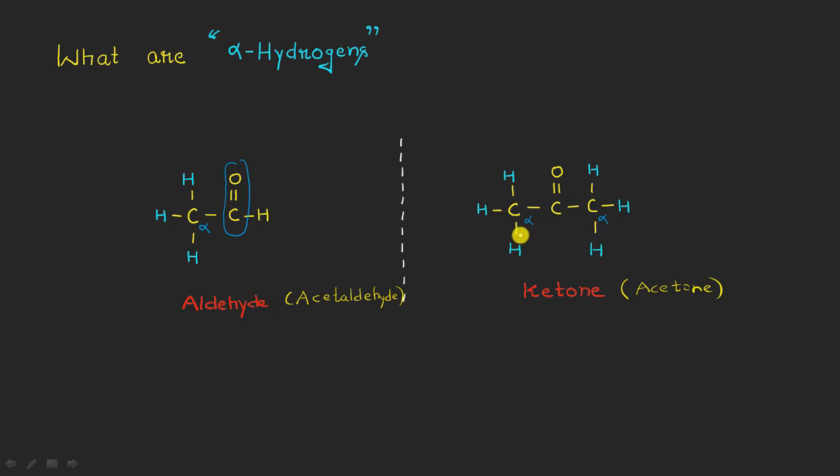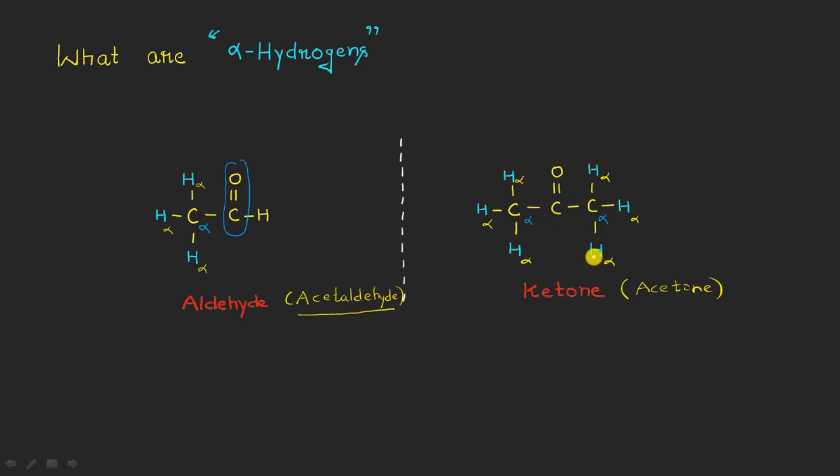So obviously the hydrogen atoms that are linked to this alpha carbon atom will be known as the alpha hydrogen atoms, right? So the acetaldehyde molecule, we can see here that it is having 1, 2, and 3 alpha hydrogen atoms. On the other hand, the ketone here on the right hand side is having 1, 2, 3, 4, 5, and 6 alpha hydrogen atoms. Okay, so the main thing is that only such kind of aldehydes or ketones which are having alpha hydrogen atoms, only they can give the aldol type of condensation reaction.